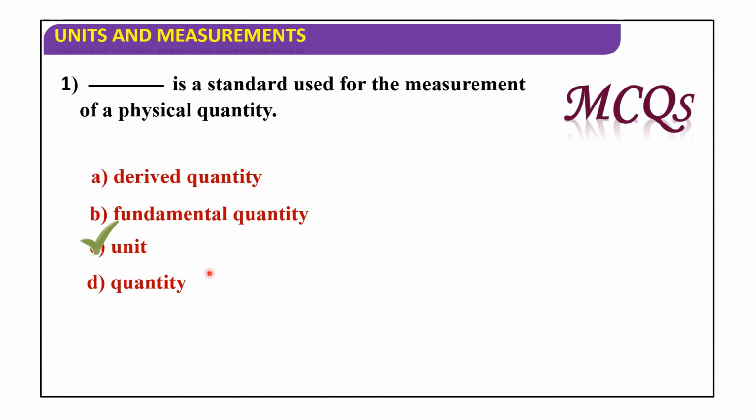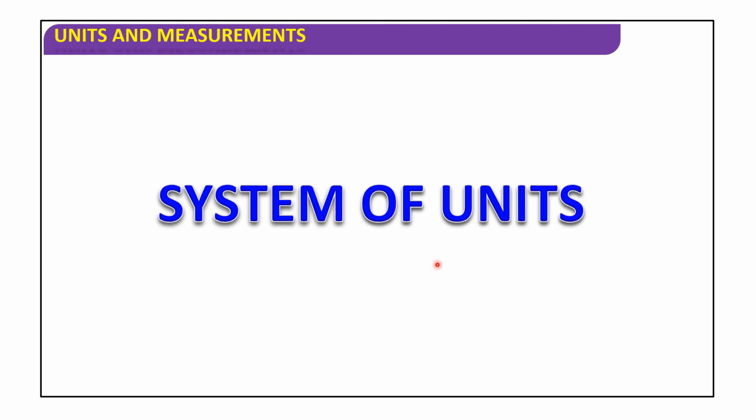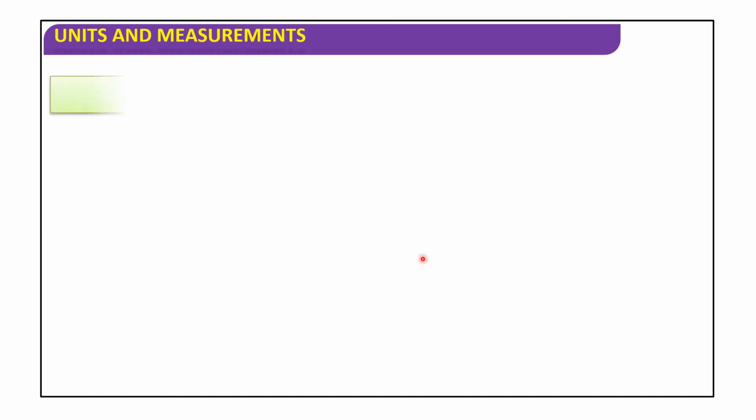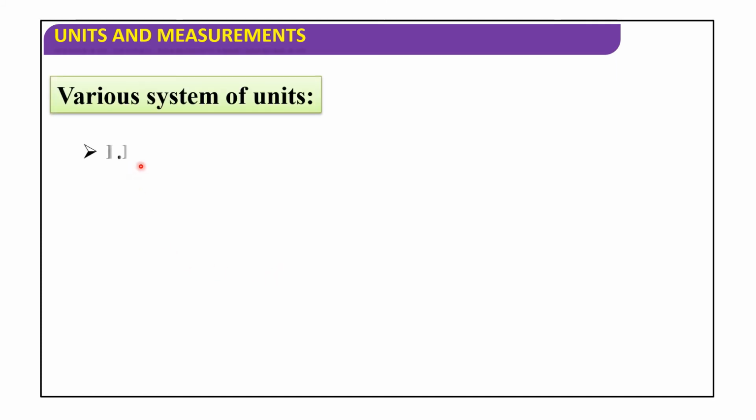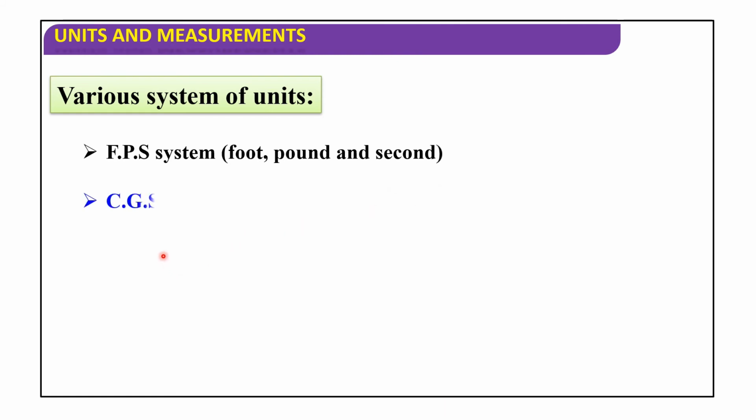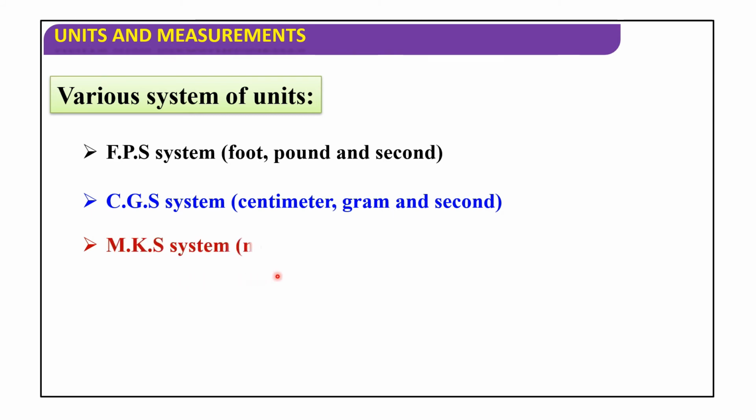Okay, next, system of units. Let us discuss various systems of units: FPS system, foot, pound and second; CGS system, centimeter, gram and second; MKS system, meter, kilogram and second.